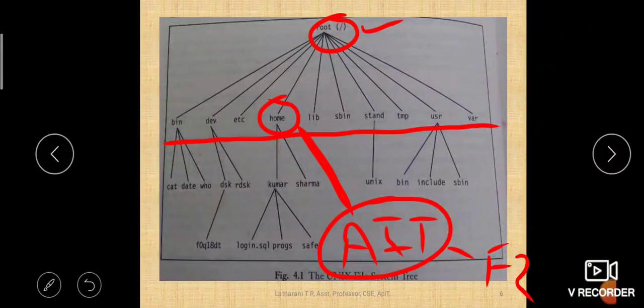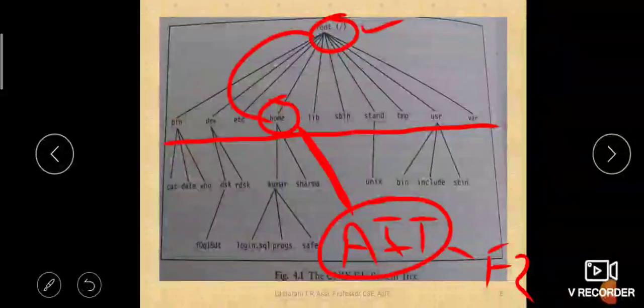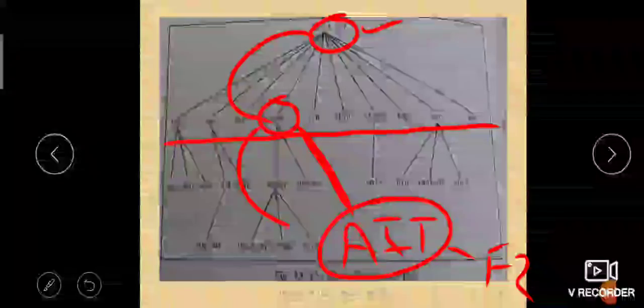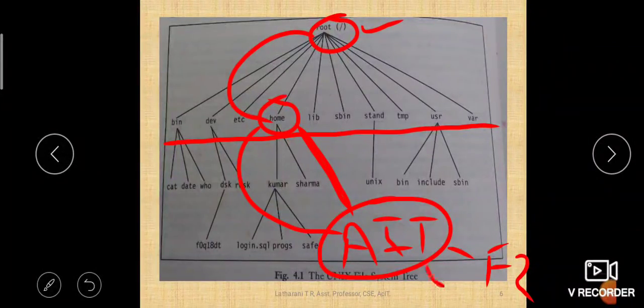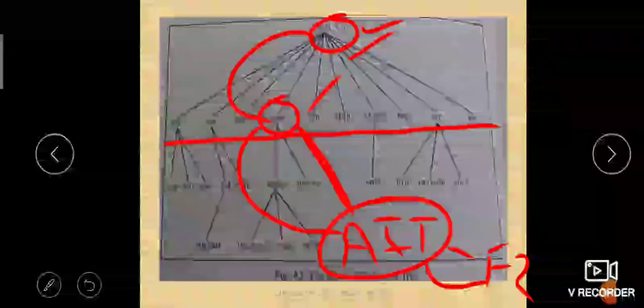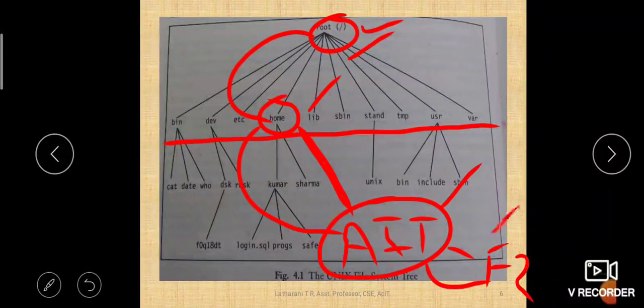Now how to reach F2? Slash home slash AIT slash F2. This is how you reach F2. Is this clear? Slash means root, then home, then slash AIT slash F2.